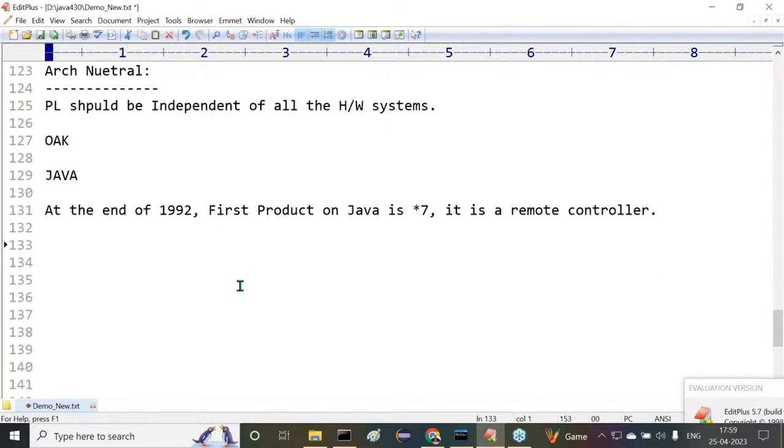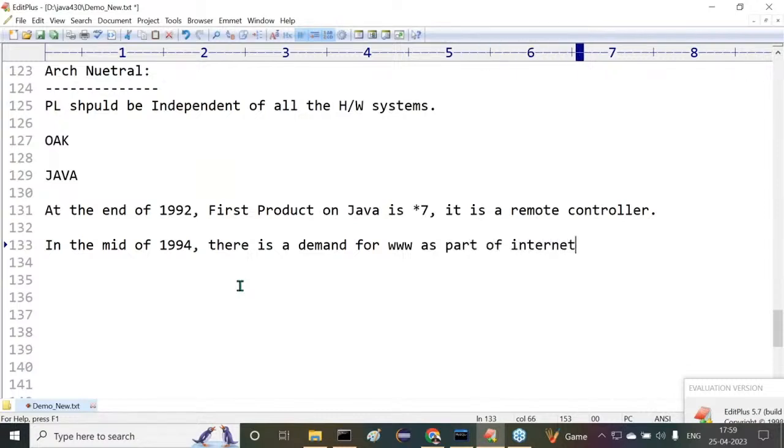In the mid of 1994, at the end of 1992, they prepared Star 7. No product, no customer is available. Nearly 1.5 years of time they waited. In the mid of 1994, there is a demand for www as part of internet.